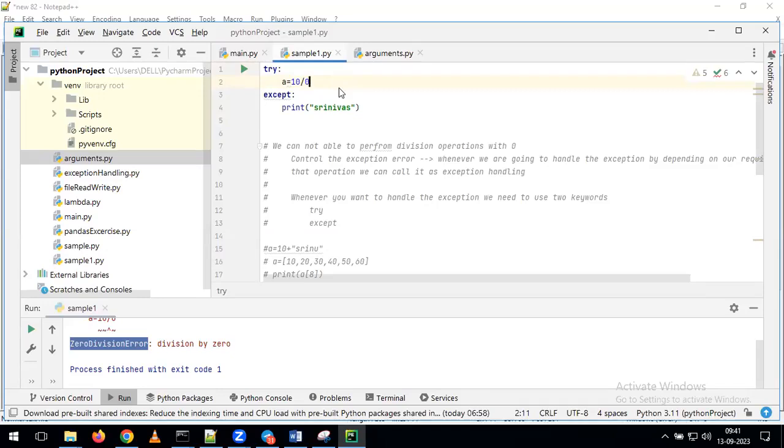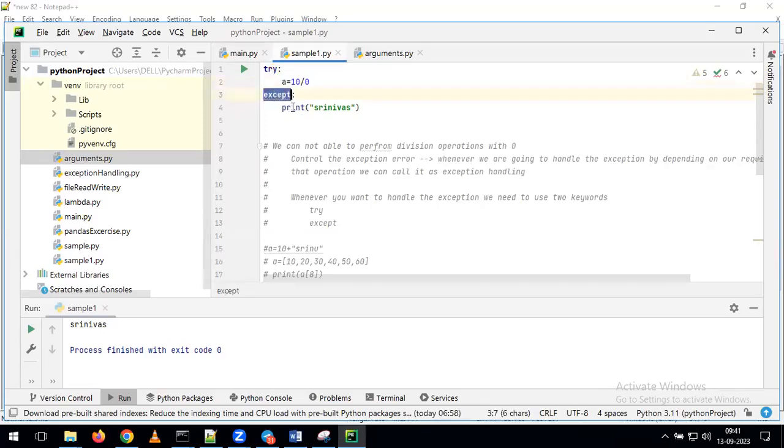Any guesses? See here, I'm running this line of code. Now it is giving what? It is giving Srinivas. So how is it giving Srinivas? Because as part of this, it gave the exception. Whenever an exception is populated, automatically it will come to the except block only. With that, it gives the output value Srinivas.